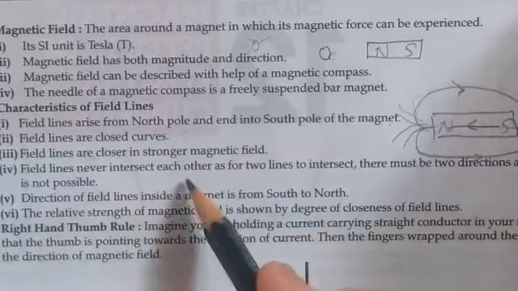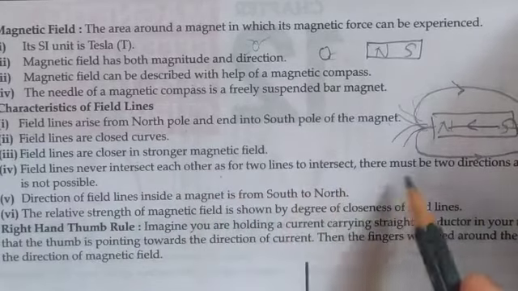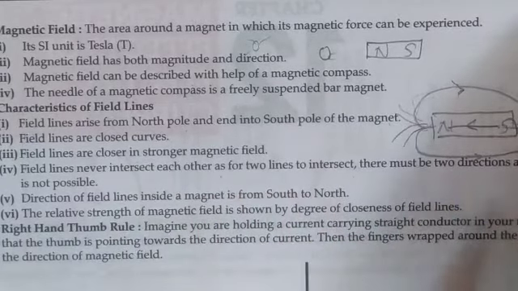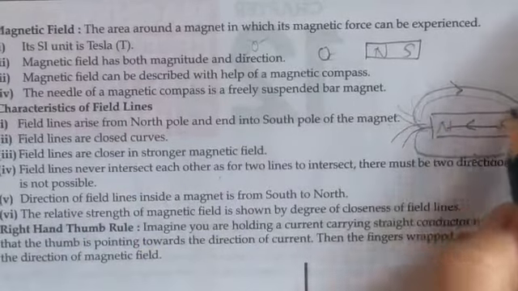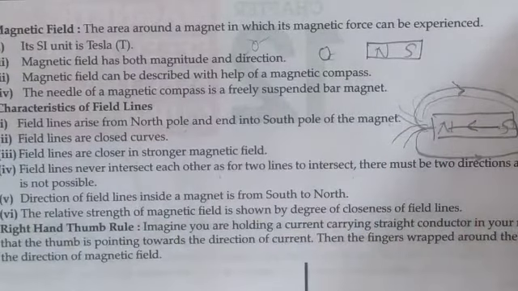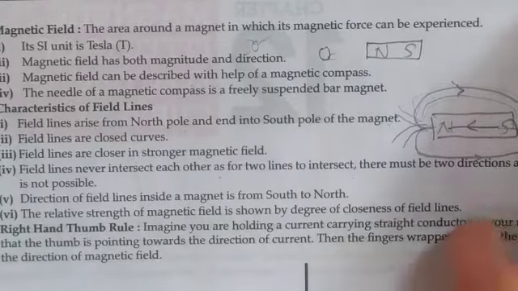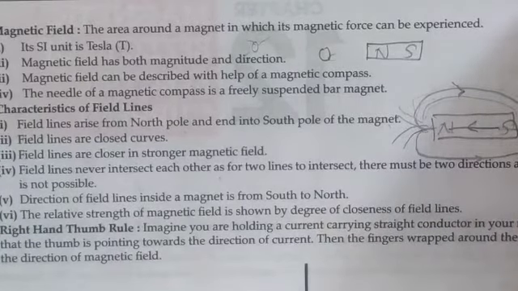Field lines never intersect each other. For two lines to intersect, there must be two directions at a point, which is not possible. There will be many magnetic field lines, but they won't intersect each other because each magnetic field line represents the direction of the force. If they intersected, there would be two directions at a point. That is why they won't intersect each other.